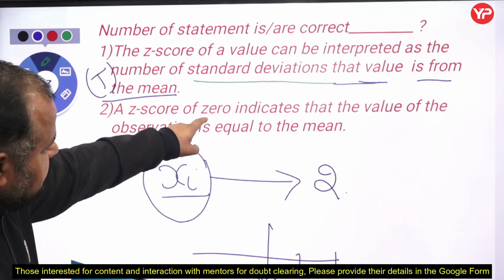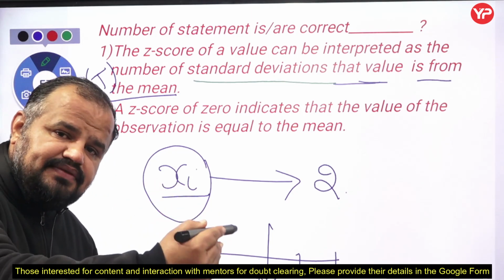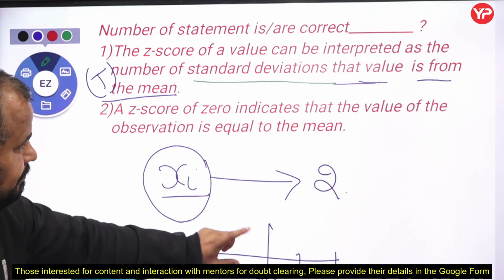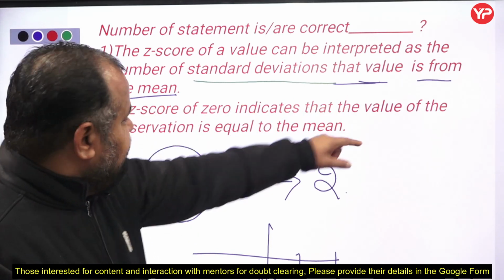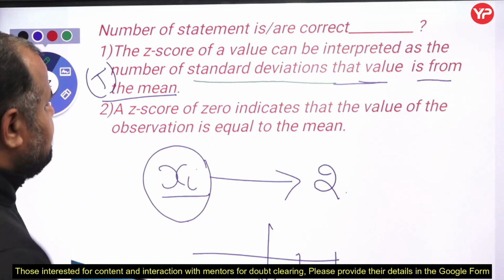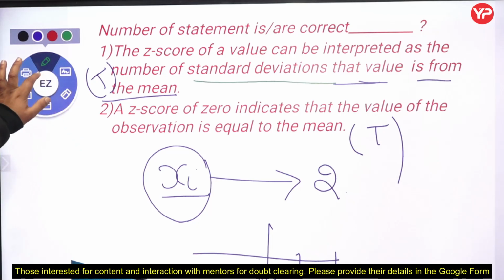A Z score of 0 means 0 standard deviations from the mean. It means in that case that value is equivalent to the mean. A Z score of 0 indicates that the value of that observation is equal to the mean. That is again the right point. So both statements are true.